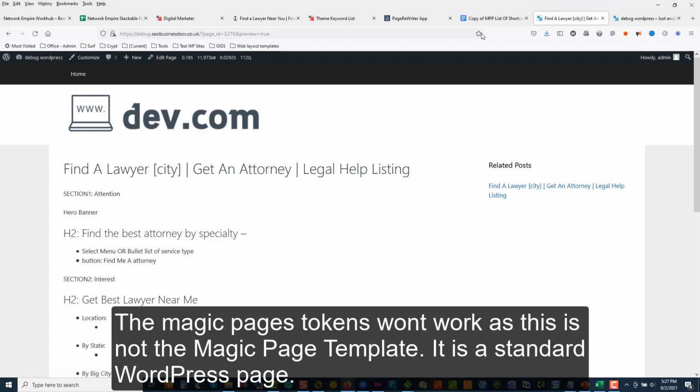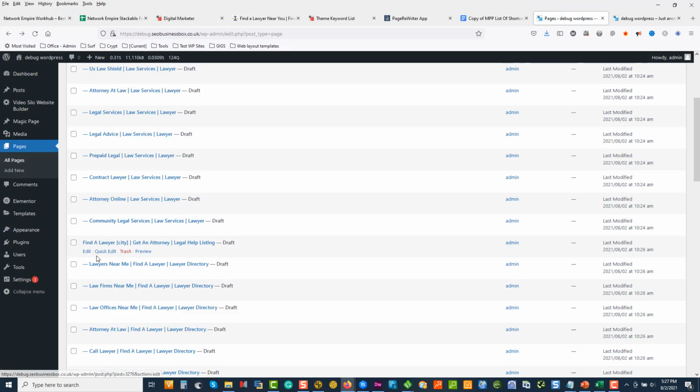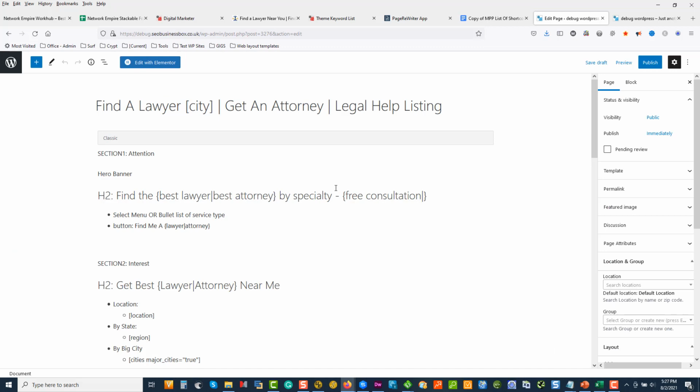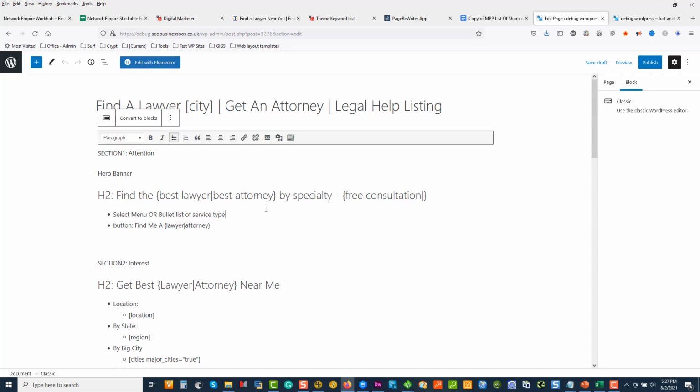And what I'm going to do now is come back to the page. I'm going to click edit. And I'm going to come into here and go into the text.